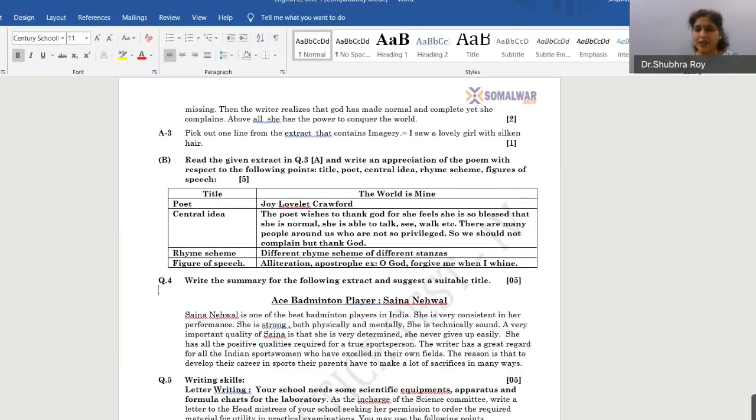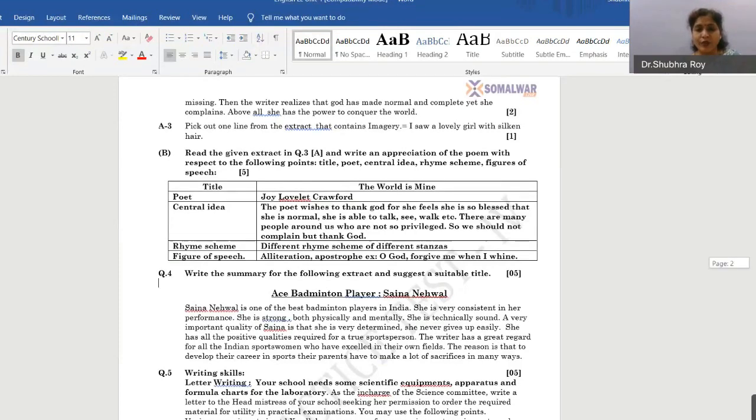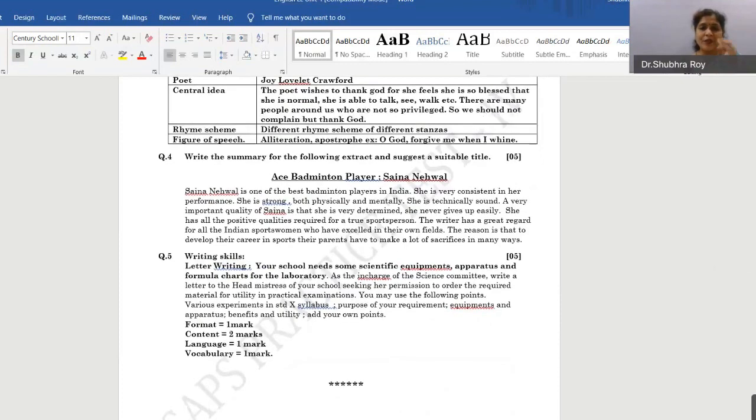So this is the question given. I have already dealt with letter writing, and therefore we all know how to write a letter. So when you write a letter, the format contains 1 mark. When we talk about format, I'm talking about the address, the sender's address, who is sending the letter, to whom the letter is being sent, and finally from whom, the name. So that consists of this format, 1 mark.